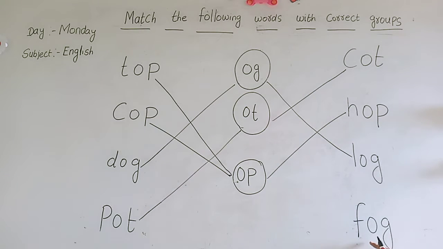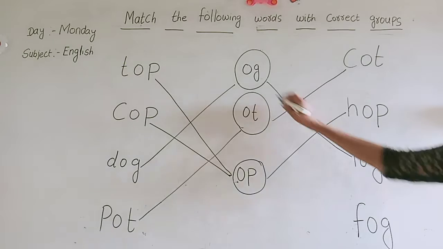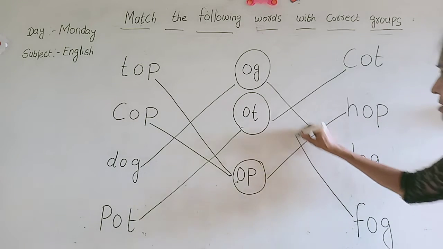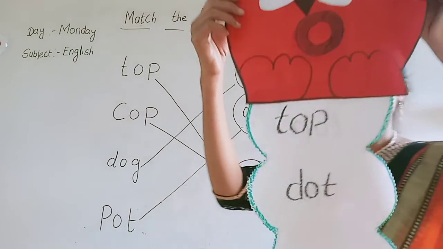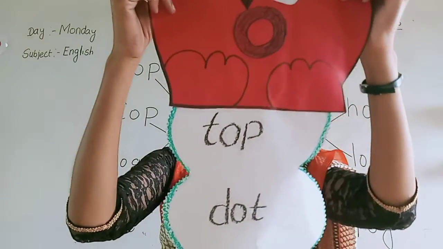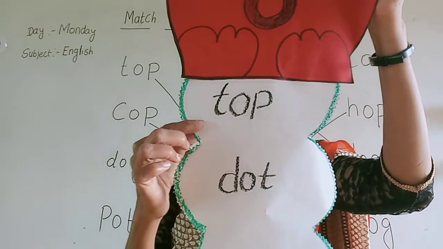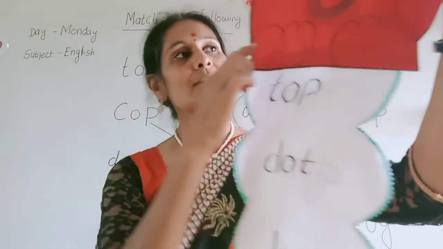Then, the same way, you have to match F-O-G, fog. Where is it? F-O-G, fog. Here. So, you have to match along with this word. Here some of the words are written in this chart.